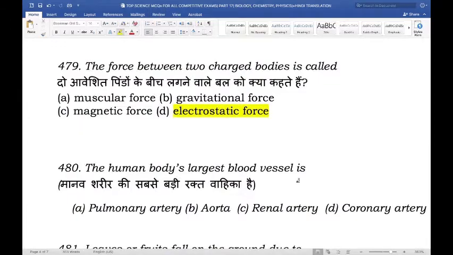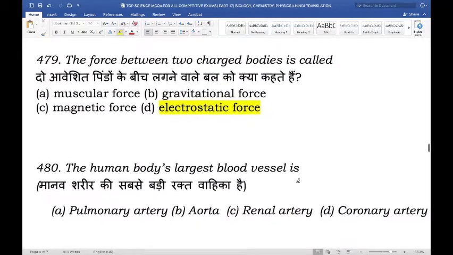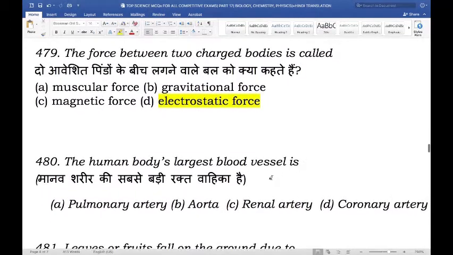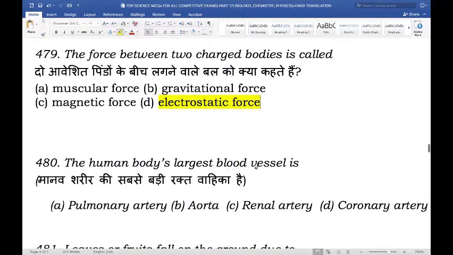Next, the human body's largest blood vessel is. So the largest blood vessel present in the human body, is it the pulmonary artery, the aorta, the renal artery, or coronary artery? And the right answer here is aorta.